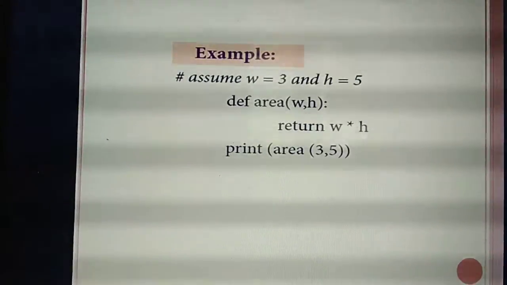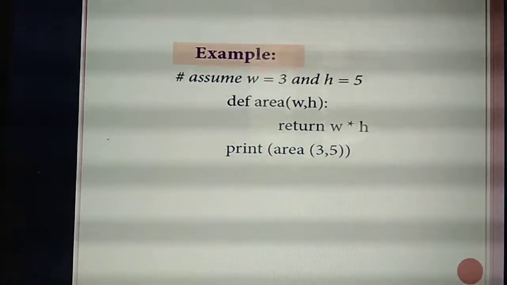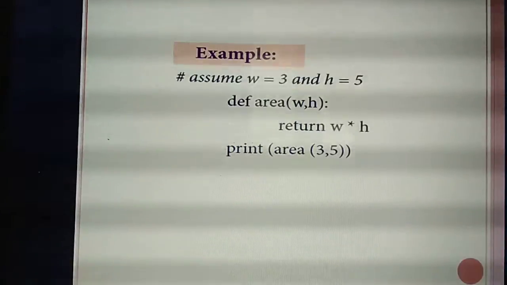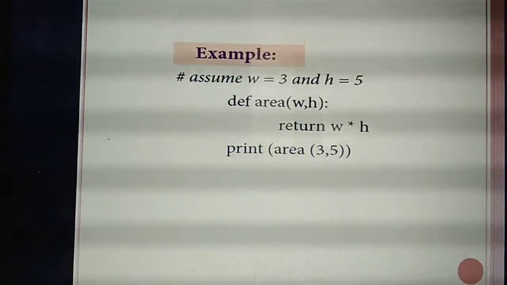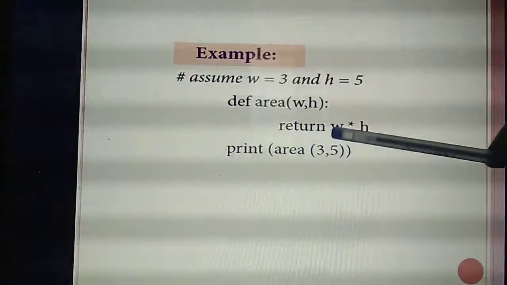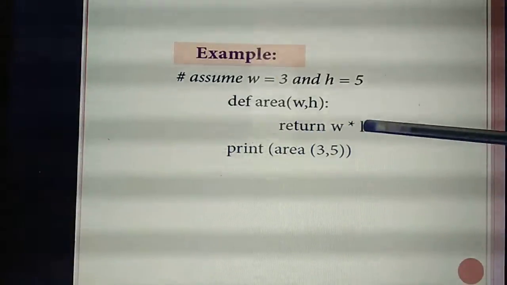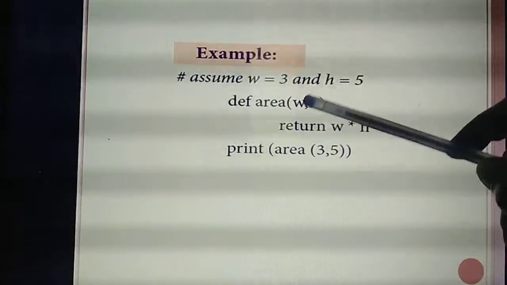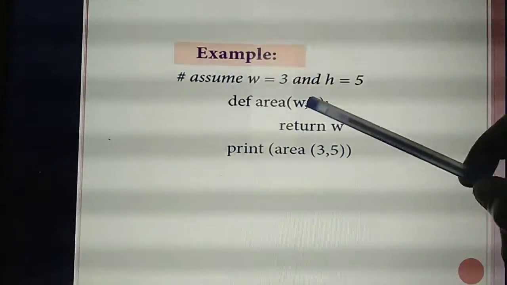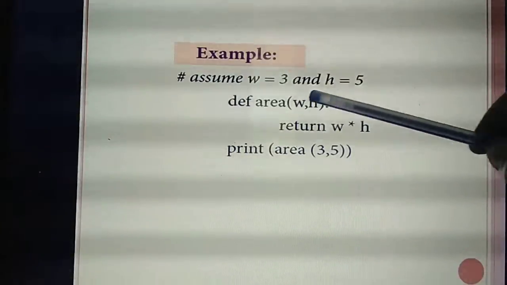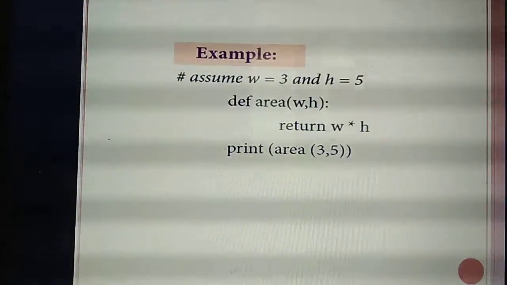Now you are running the program. What output will you get? Will you get the output? No, you will get the error message. Why? That's the second point. Here for the formula you are using two arguments W and H, but here you are declaring only one argument. So does this match? No, there is no match.